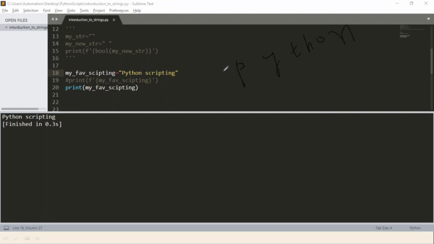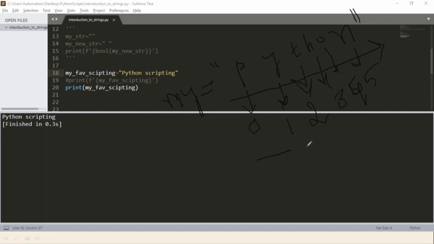This is your string. Just assume that whenever you assign any string like this to a variable, let's say my string, I am doing it in this way, right? Python will assign some positions for the characters which are there in your string. So the very first character is index 0, second character is index 1, third is index 2, fourth is index 3, this is 4, and last one is 5.